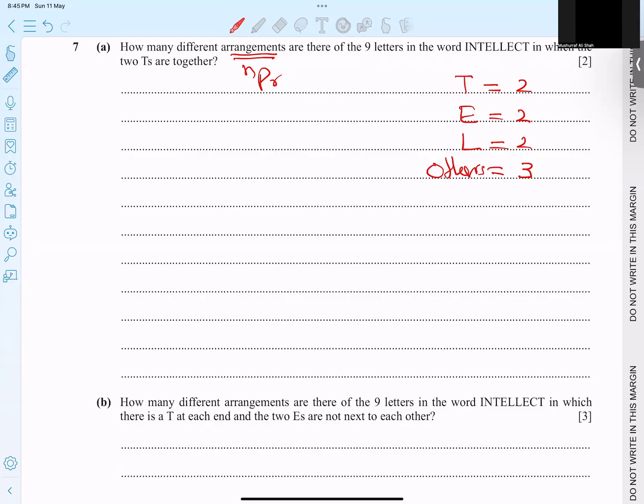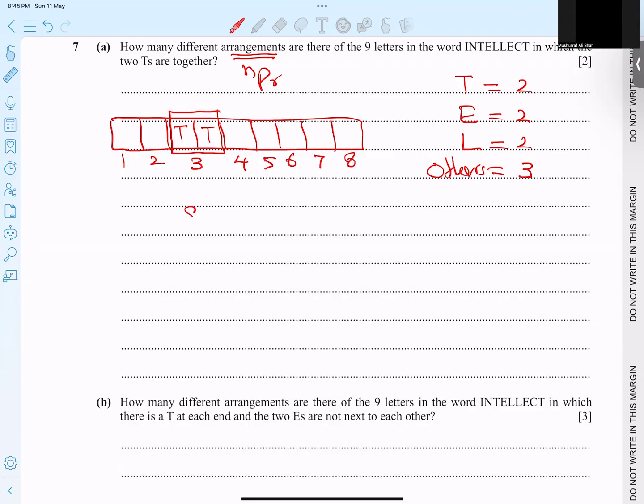So what is it saying? In which 2 T's are together. So 2 T's are together, and let's see how we can do it. 1, 2, 3, 4, 5, 6, 7, 8. 8 lines, 9 boxes. Okay, 2 T's are together. So in which 2 T's are together, I take them as one block. So count 1, 2, and this as one item. 4, 5, 6, 7, 8. So what is the way to arrange 8 things?